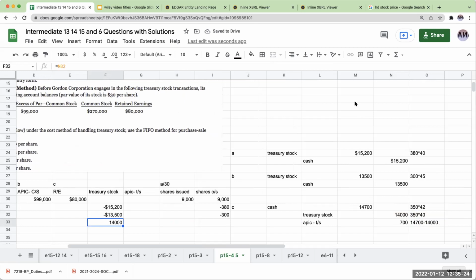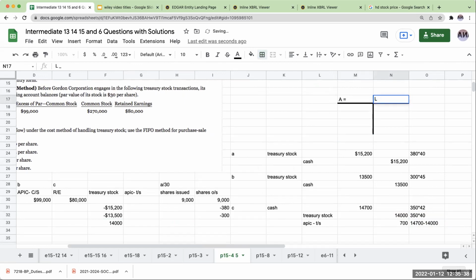Remember this, going back to our favorite T account. So liabilities and equity typically have credit balances, right?